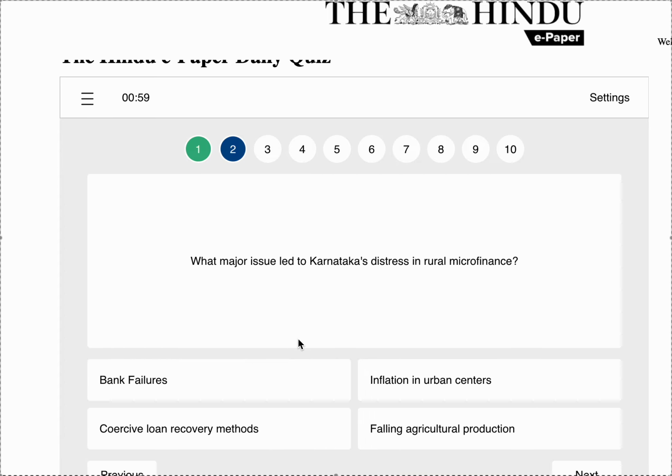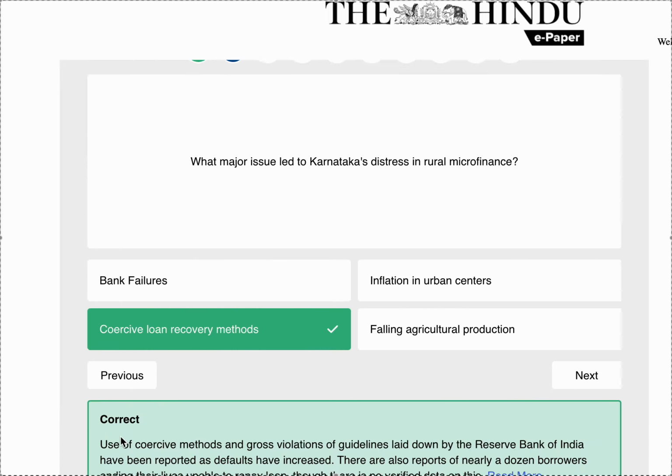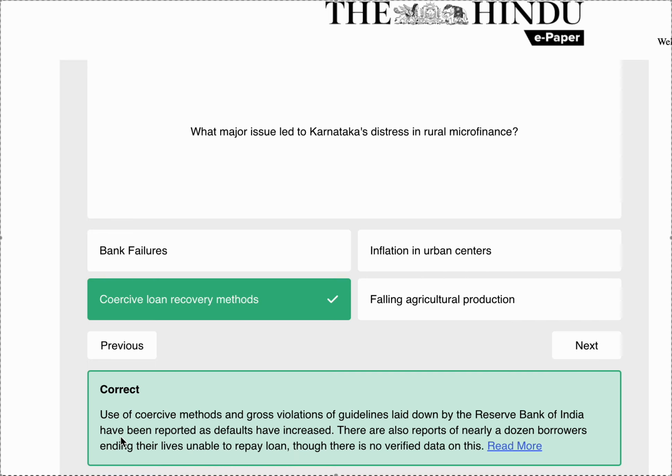What major issue led to Karnataka's distress in rural microfinance? So it is the coercive loan recovery methods. Use of coercive methods and gross violation of guidelines laid down by the Reserve Bank of India have been reported as defaults have increased. There are also reports of nearly a dozen borrowers ending their lives unable to repay loan, though there is no verified data on this.